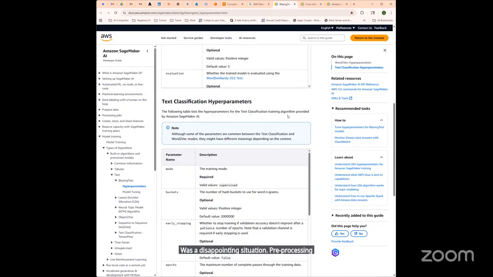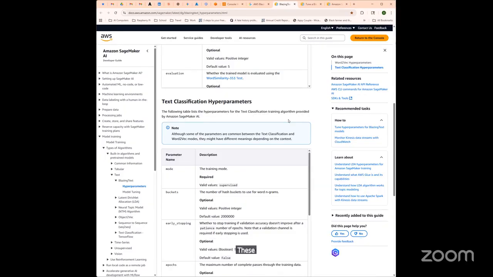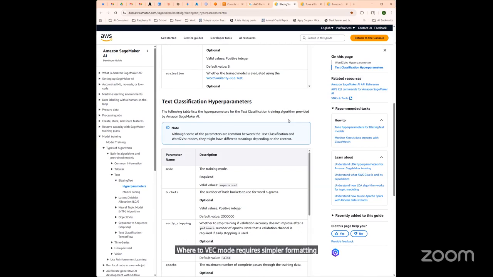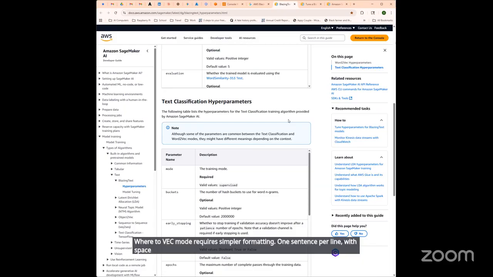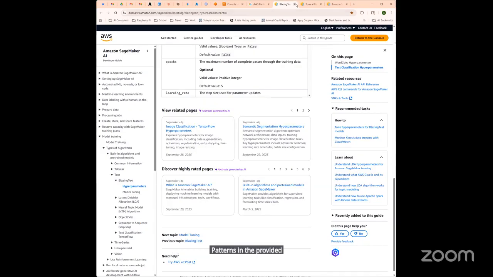Pre-processing requirements include lowercase conversion, space-separated tokenization, and punctuation treatment as separate tokens. These formatting conventions enable BlazingText's efficient parsing and processing pipelines. Word2vec mode requires simpler formatting, one sentence per line with space-separated tokens with no label requirements. The algorithm learns embeddings purely from word co-occurrence patterns in the provided text corpus.